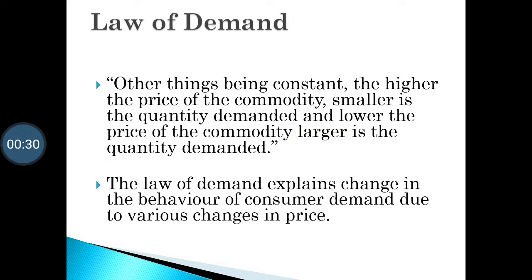Let us just recall what we have learned in chapter 3A, that is law of demand. Other things being constant, higher the price of the commodity, smaller is the quantity demanded, and lower the price of commodity, higher is the quantity demanded. So higher the price of a commodity, your quantity demanded will be low, because price and quantity demanded always go inversely or indirectly with each other. One increases, so other one decreases, and when one decreases, other one increases.